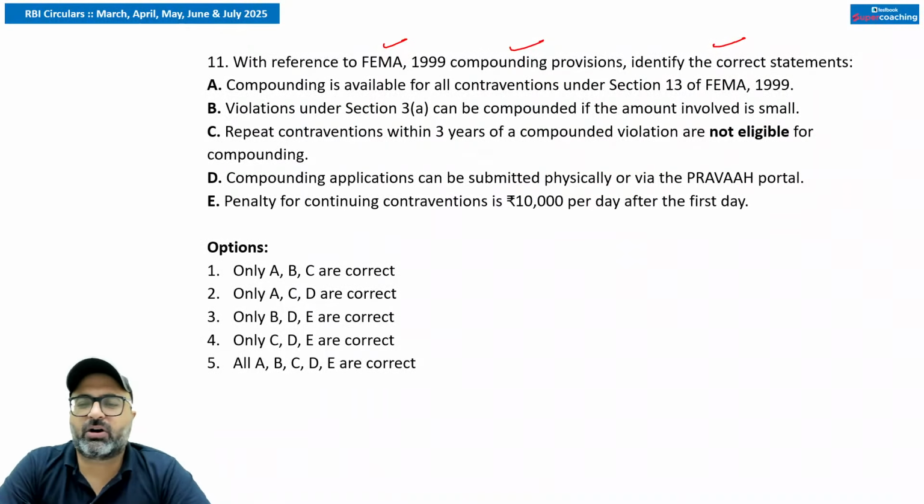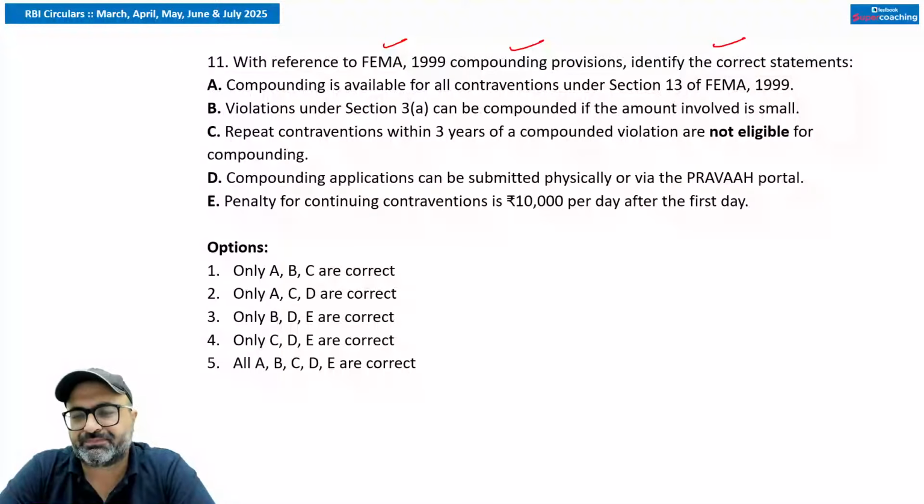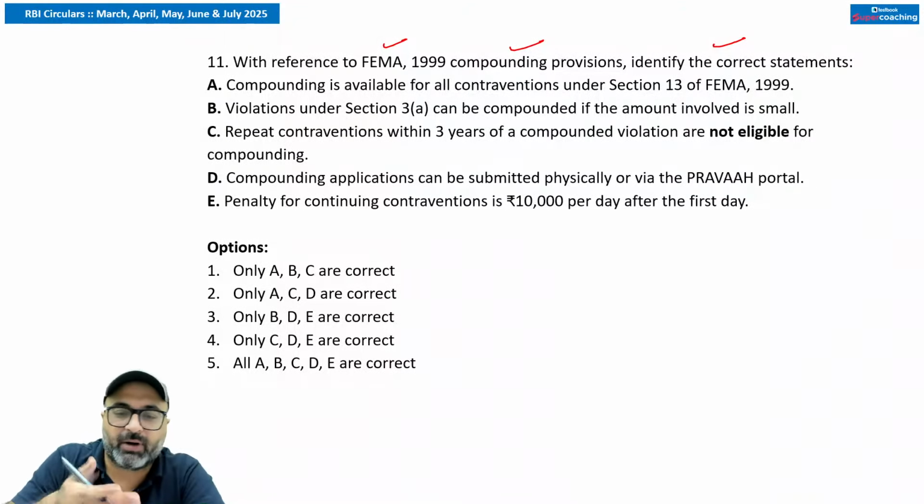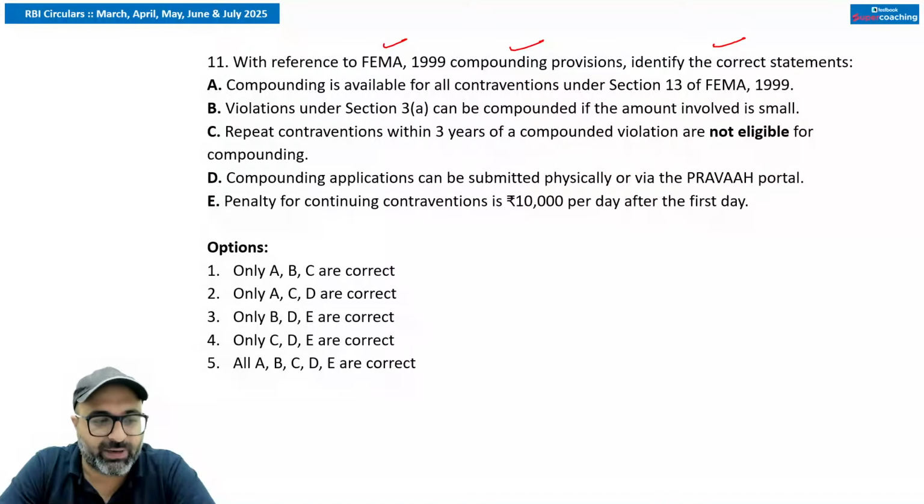Eligibility is it is available for contravention under section 13 of FEMA. Remember that application process is physically at RBI regional office, or you can submit your application digitally via Pravah portal. Application fees will be 10,000 rupees plus GST, which is 18%. RBI provides an opportunity for personal hearing. Payment compounding order amount must be paid within 15 days. Cooling off period 3 years before a similar contravention can be compounded again. But if you have done a same contravention within 3 years, then it will not be compounded, rather it will be directly charged huge penalty on you.